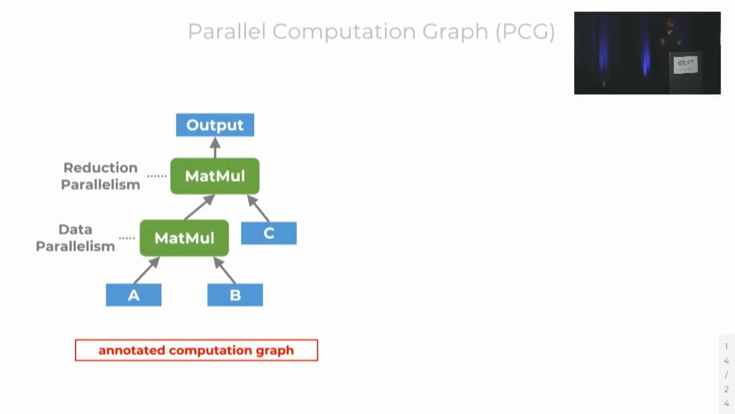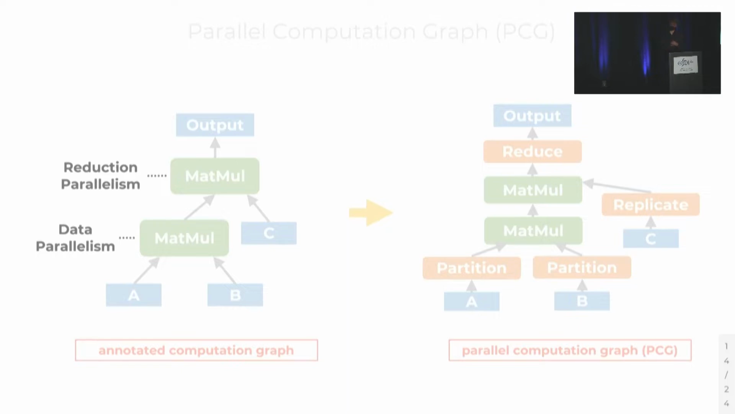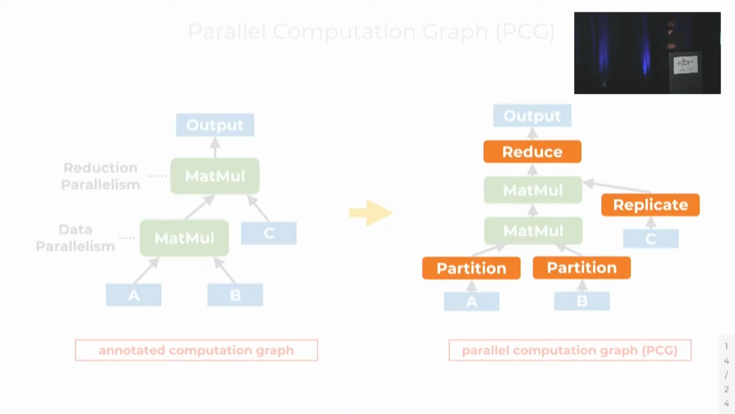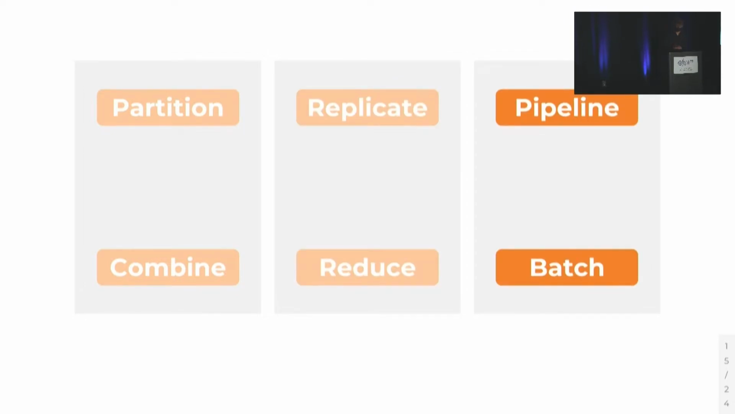So as opposed to using this two-part representation that we see in annotated computation graphs, the parallel computation graph combines the parallelization information into the operator graph itself. So these gray annotations are instead transformed into these orange operator nodes, and this is why we call it a unified representation, as everything is represented within the operator graph itself. Unity proposes 6 of these parallelization operators, which are capable of expressing all existing forms of DNN training parallelization. They're organized into 3 pairs: partition combine, replicate reduce, and pipeline batch.